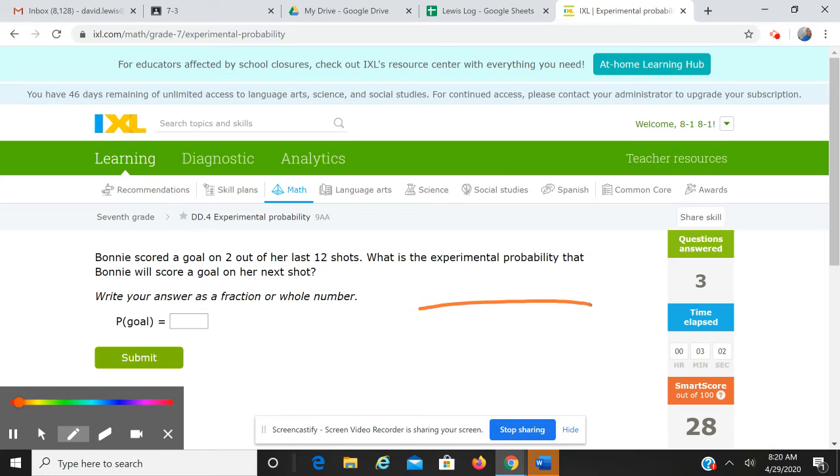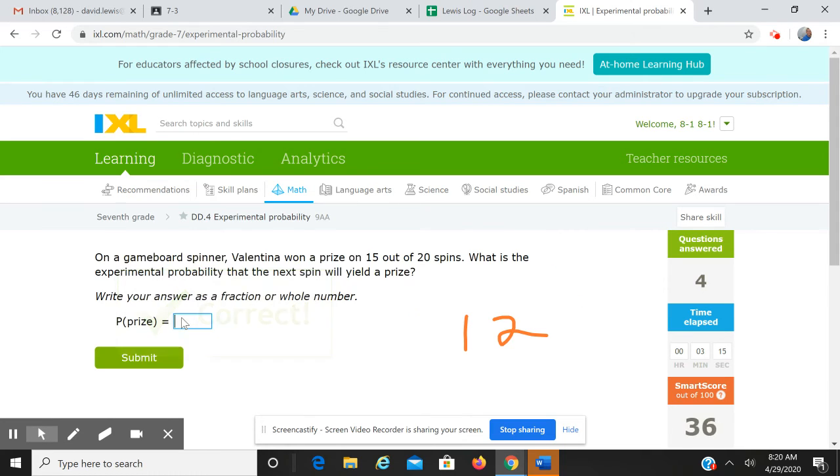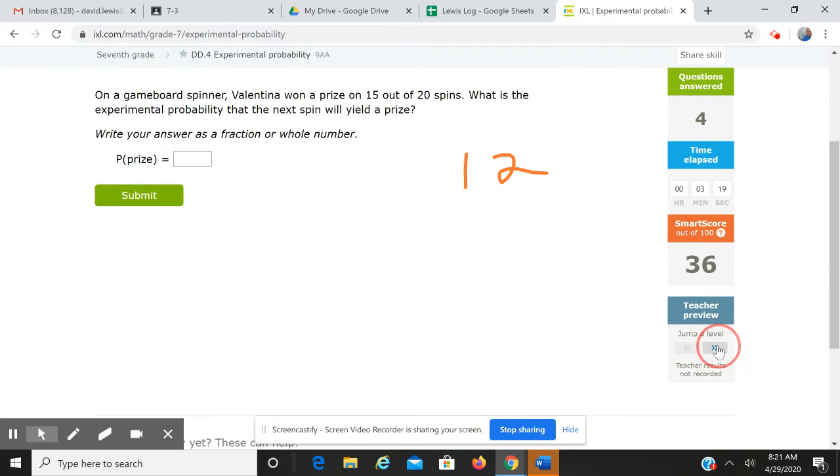Bonnie scored on 2 out of 12 shots. What's the experimental probability that Bonnie will score a goal on her next shot? That reduces to 1/6. And let me go ahead and jump to the next level.